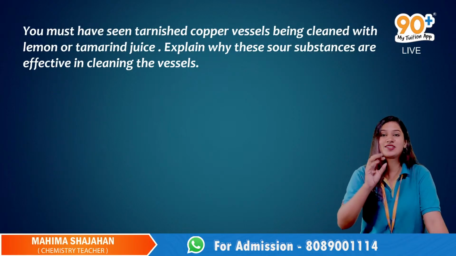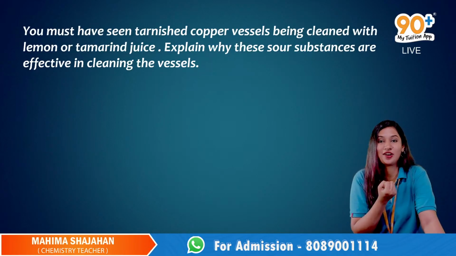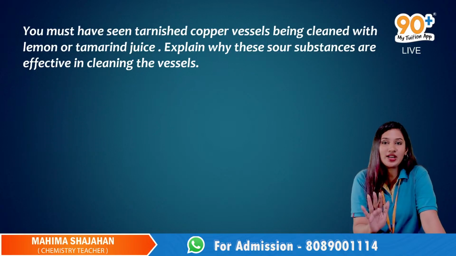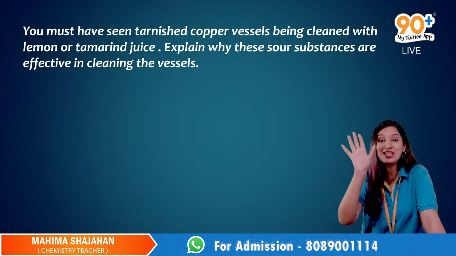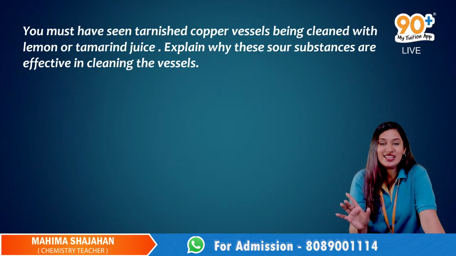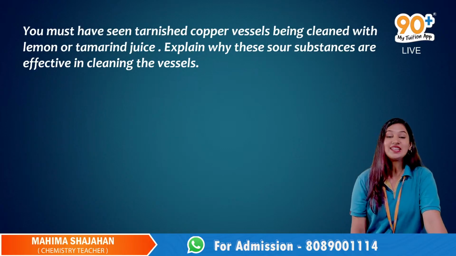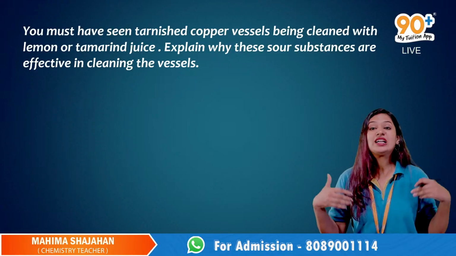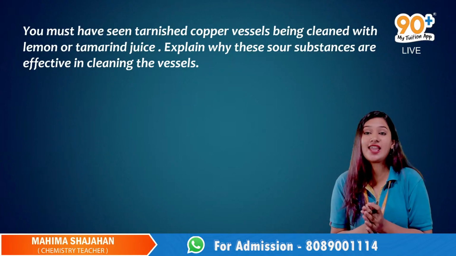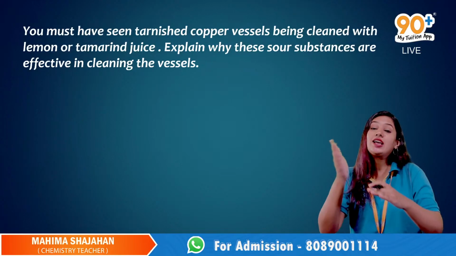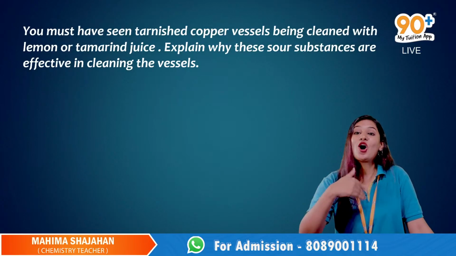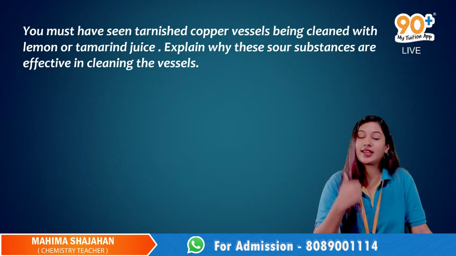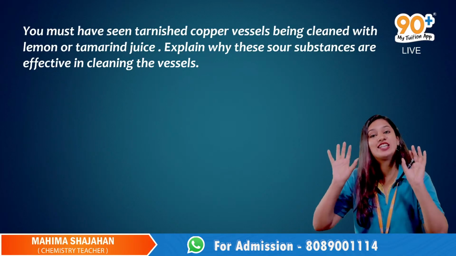Like the Statue of Liberty, which was made of copper. Why is it so? Copper reacts with moist air and carbon dioxide and gets converted into basic copper carbonate, which is green in color.